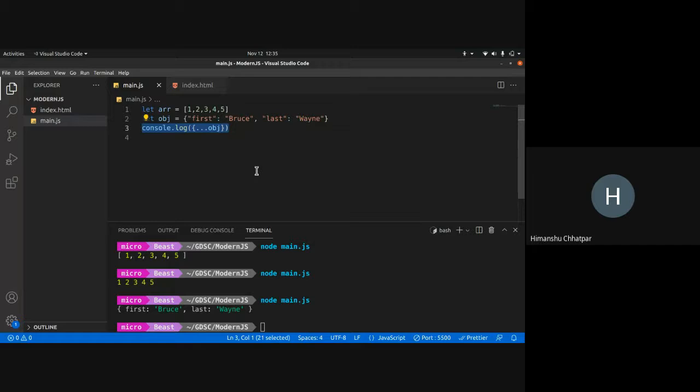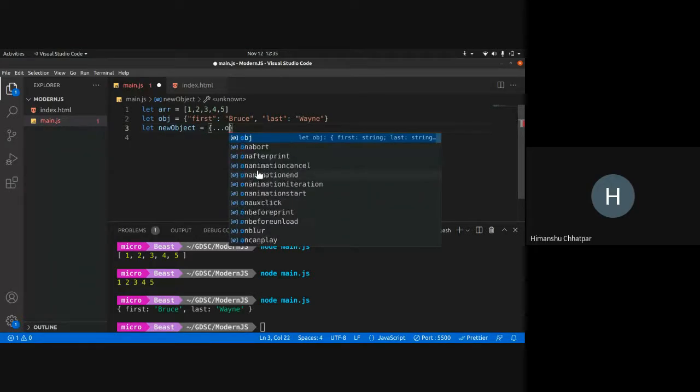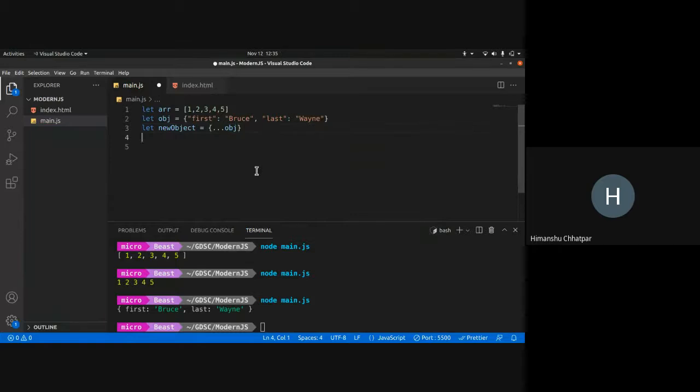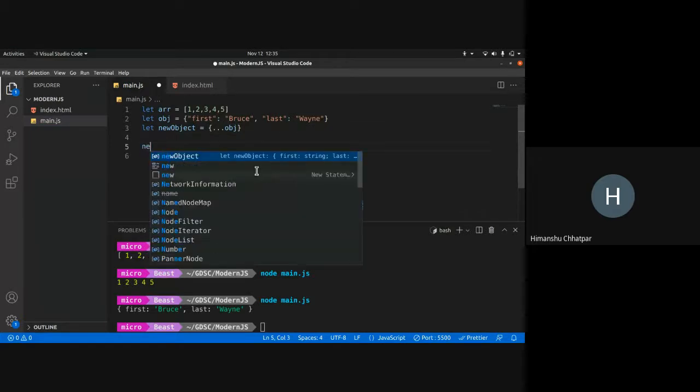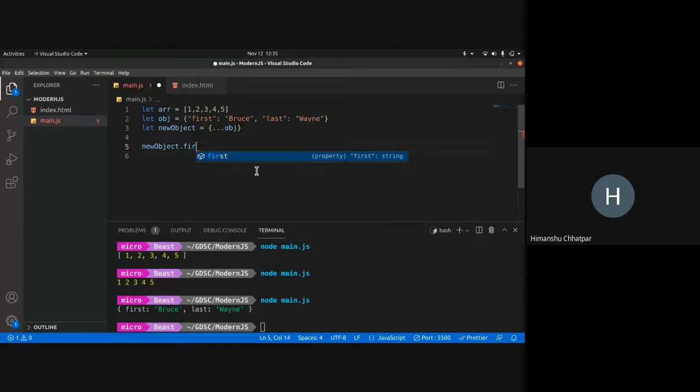So if I want to clone an object, I can do new object, which is essentially a clone of this, so dot dot dot obj. So this new object is now a clone. What I can do is new object dot first is equal to not Bruce, right?